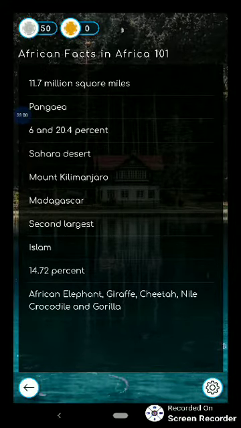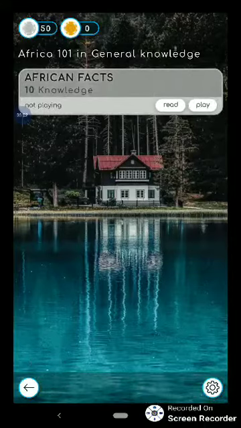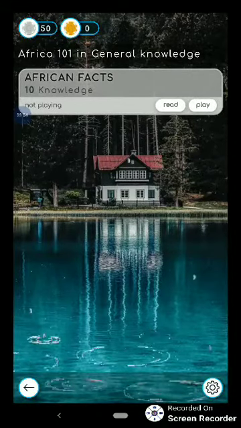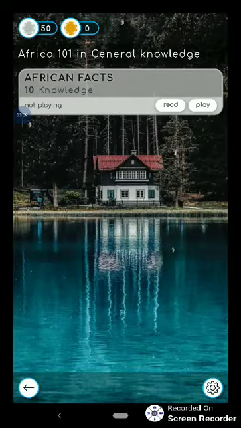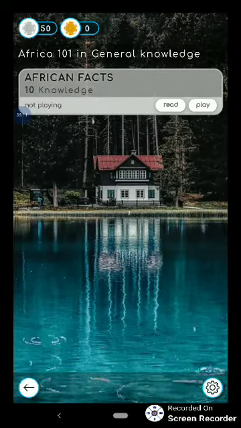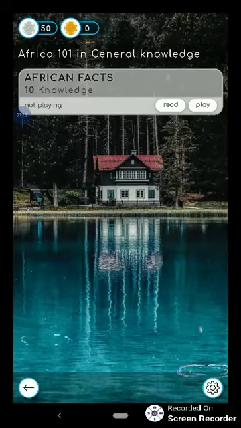Having read the note, the next thing for me is to play the first part of the game. For every topic, there are two games you have to play. The first one is called the knowledge acquisition game.